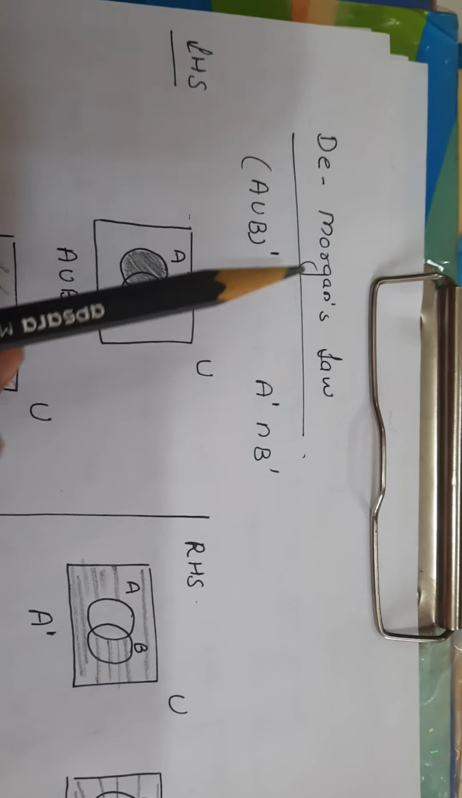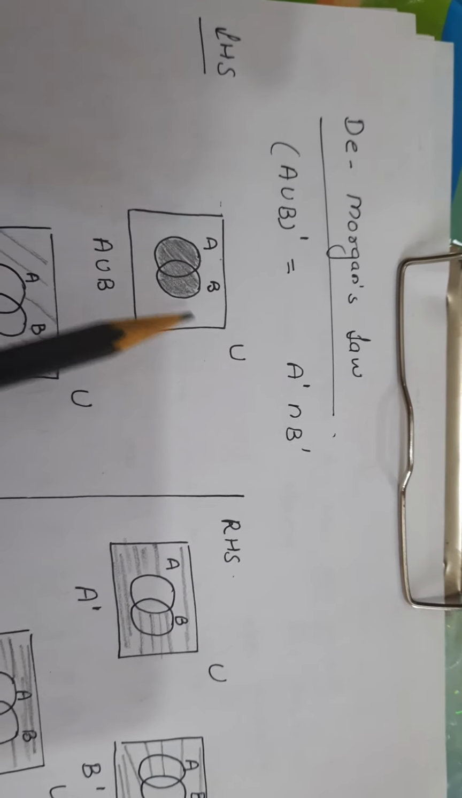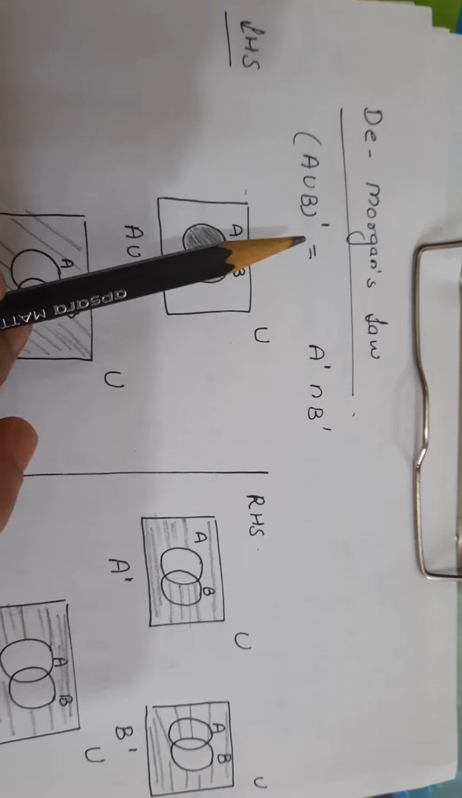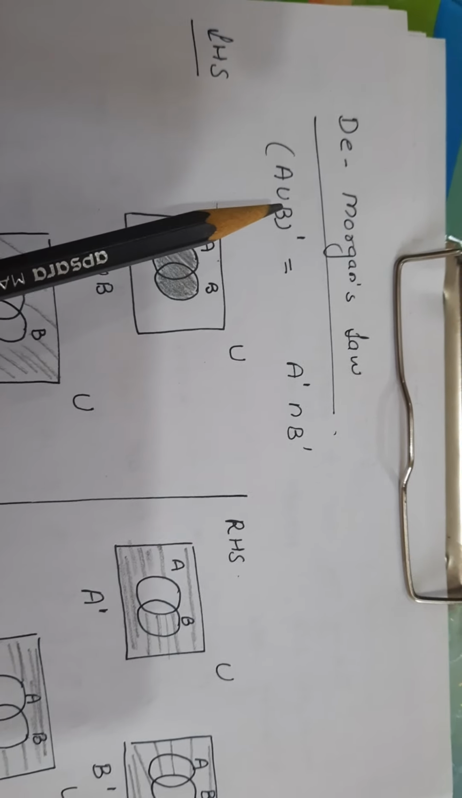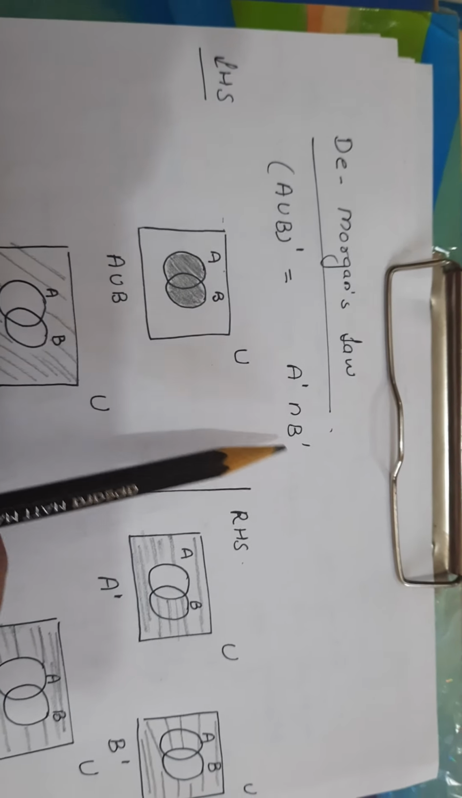Now I am going to discuss De Morgan's law. I am going to discuss the proof of one property with the help of a Venn diagram. The other property you are going to do by yourself. Here we are going to show that (A union B) whole complement is A complement intersection B complement.